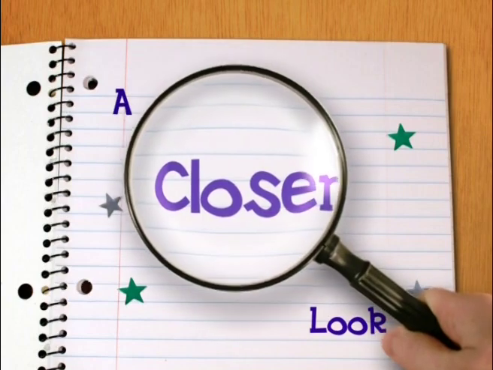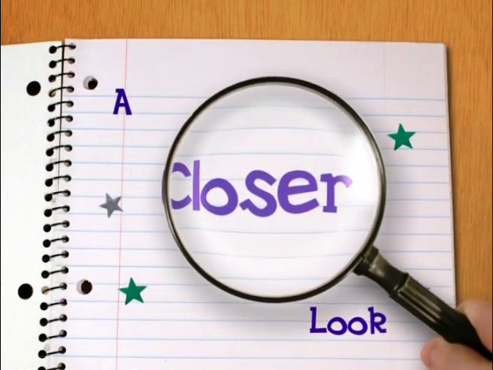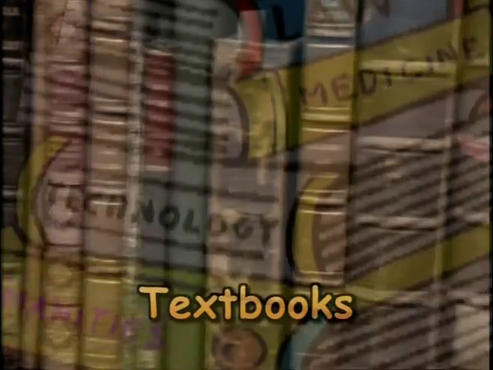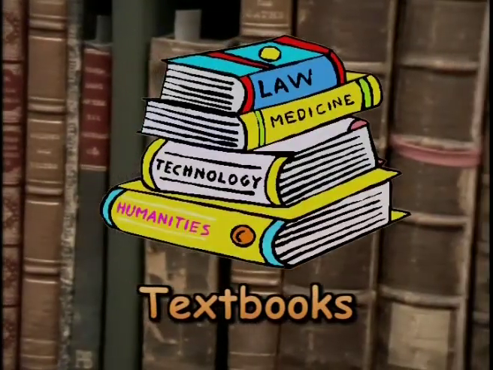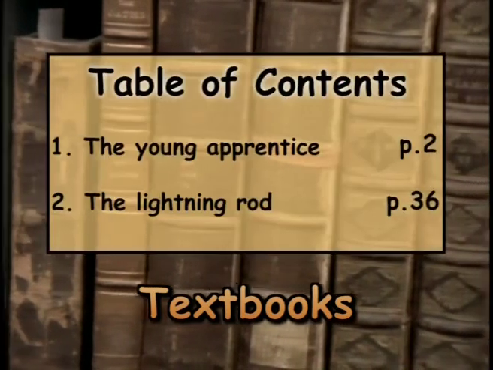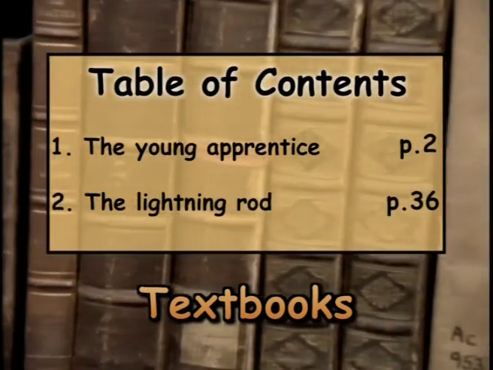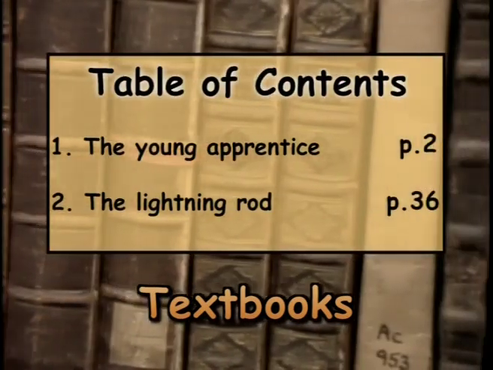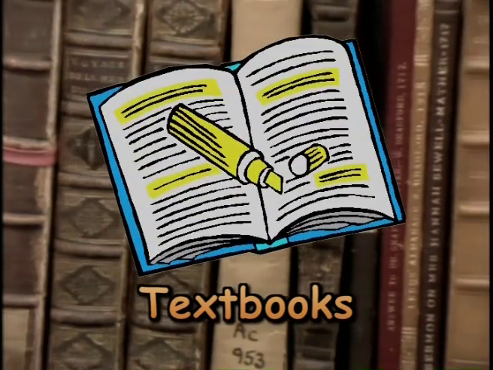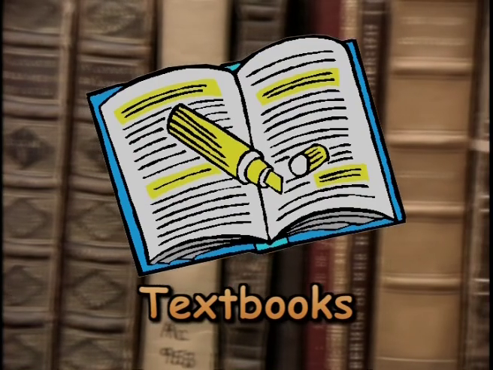Let's take a closer look at different types of text you can read to learn more about Benjamin Franklin. A textbook is one place you can look to learn about Benjamin Franklin. A textbook is broken down into chapters, and each chapter talks about a different part of a topic. Many textbooks have highlighted words and definitions for those words.